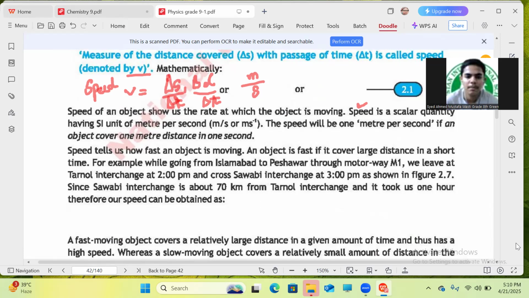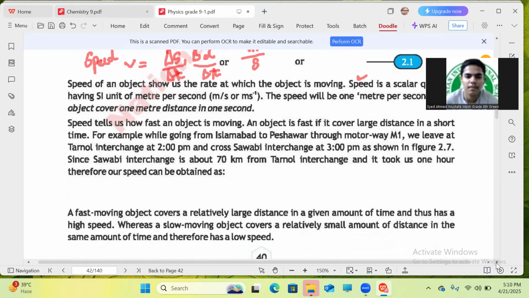Since Swabi interchange is about 70 kilometer from Tower interchange and it took us 1 hour, therefore our speed can be obtained as. Here the formula is also not given. Okay, so how can you find the speed? We can find the speed that is equal to distance over time. Am I right? So, change in distance divided by change in time.